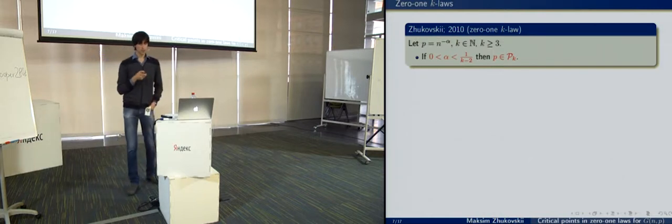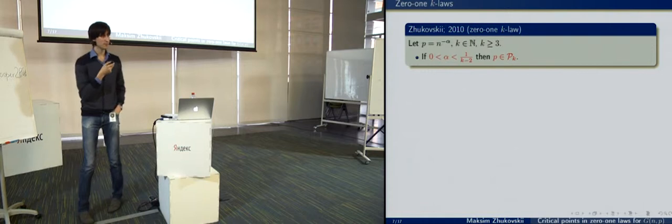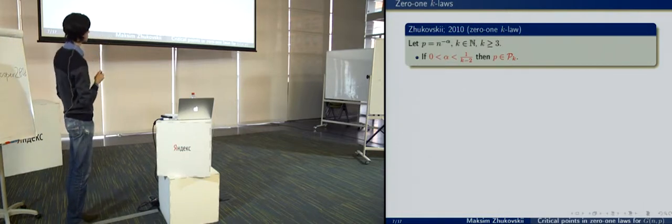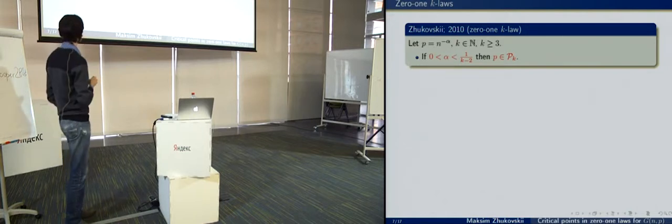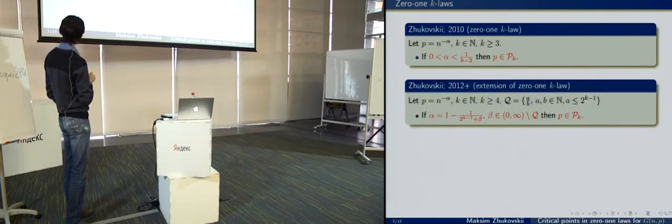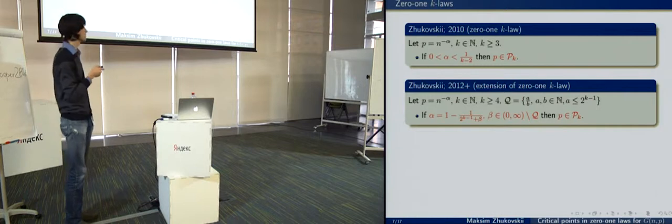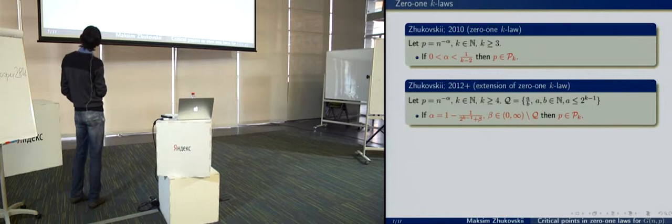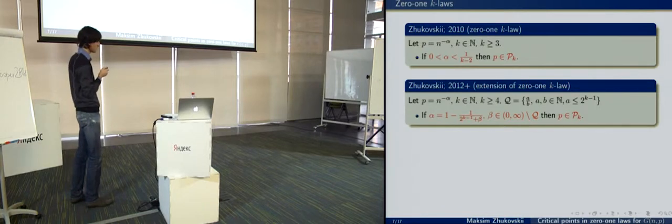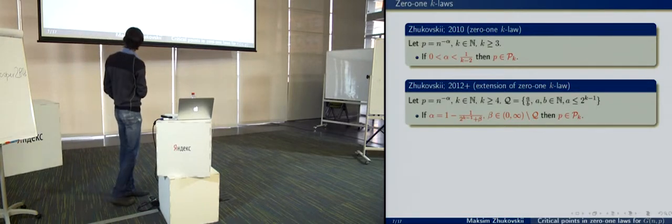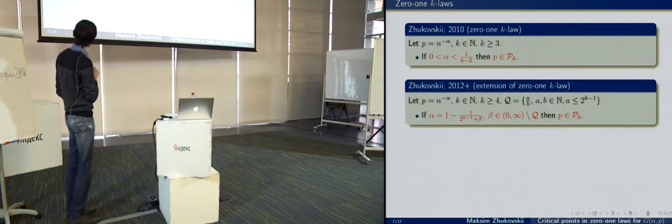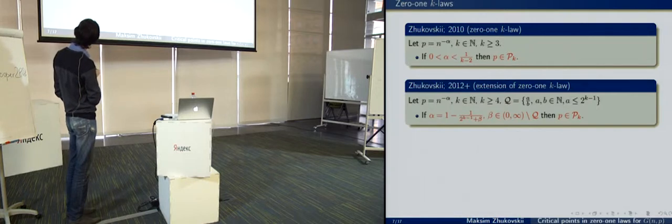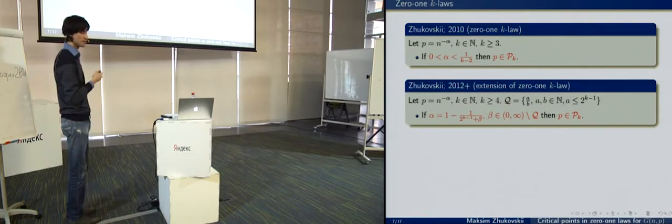In 2010, we proved that if alpha is less than 1 over k minus 2, then the 0-1 k law holds. After that, we considered alpha close to 1 and proved the following result. Let alpha be greater than 1 minus 1 over 2 to the k minus 1. So it equals 1 minus 1 over 2 to the k minus 1 plus beta, where beta is some